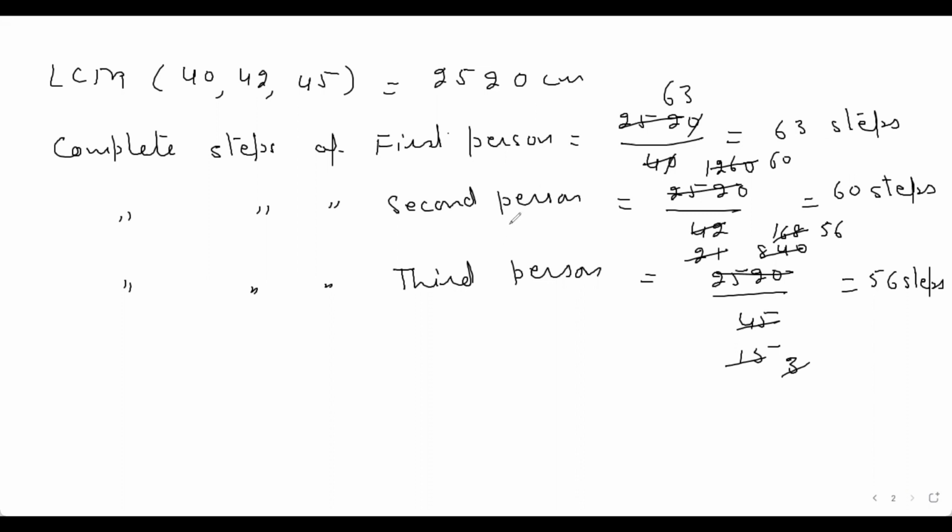So the first person will have 63 steps to cover that distance. The second person will have 60 steps, and the third person will have 56 steps to cover that distance. If you find the LCM of these numbers, then you have the minimum distance they should walk. You can also come to know about the complete steps of each person to cover that distance.